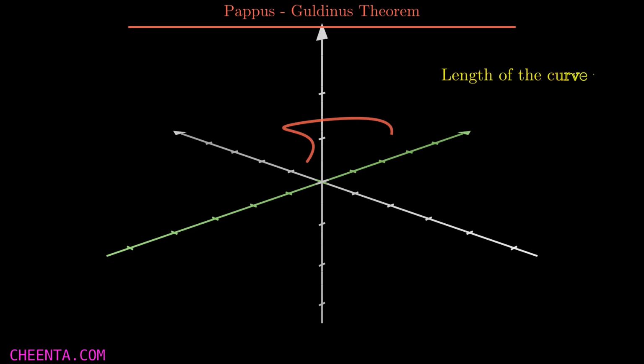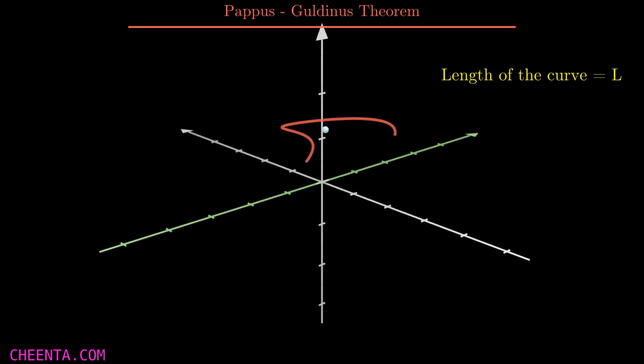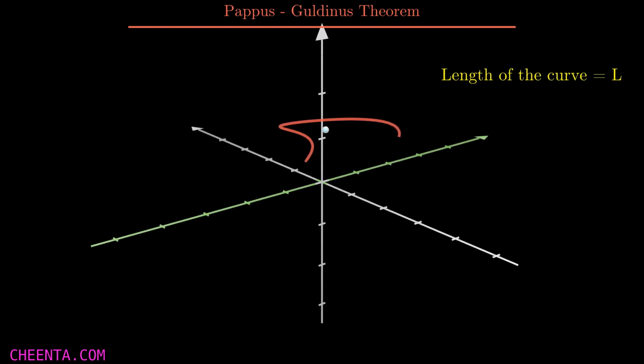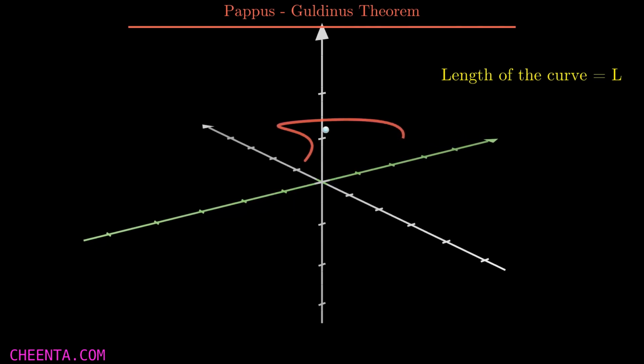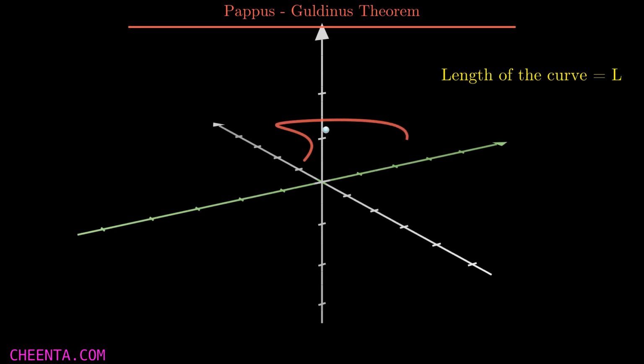Now suppose the length of this curve is L, and let's mark the center of mass of this curve here, and let's suppose that the center of mass is r_COM distance away from the axis of rotation.